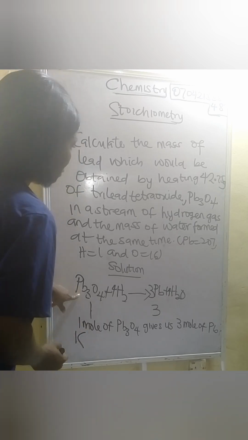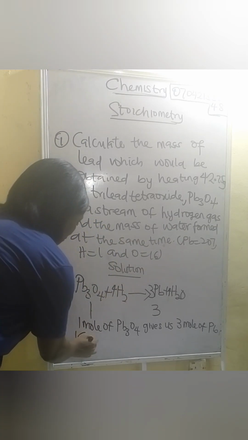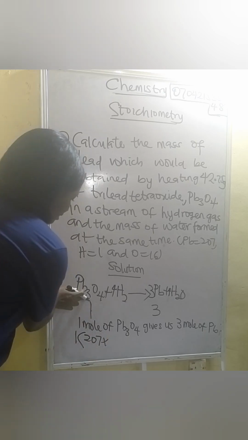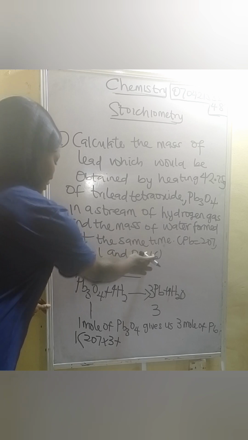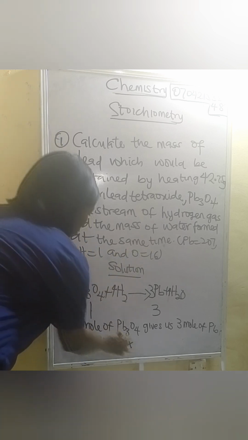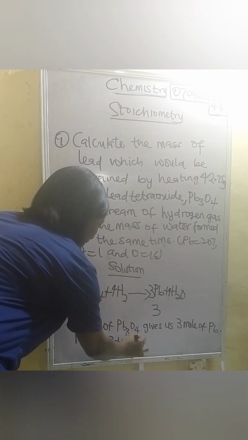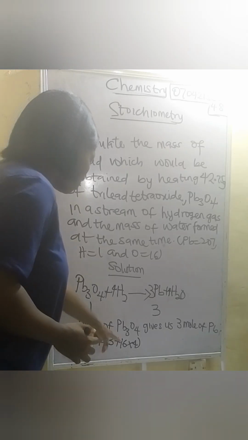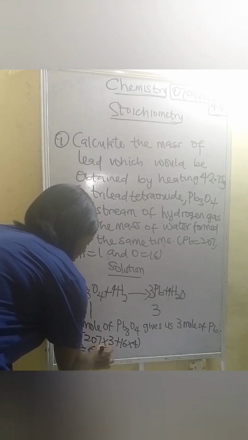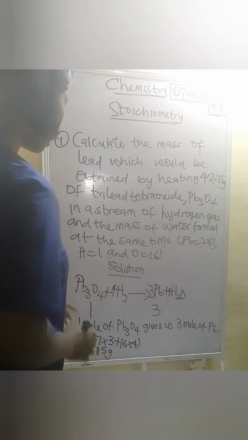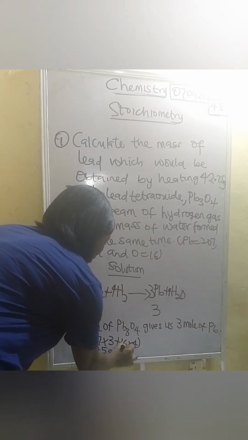So what is Pb? It is 207. We multiply by this 3, plus oxygen, which is 16. You multiply by this 4. So when we multiply, what are we going to get? We're going to get 685. So that will be 685 gram of Pb3O4.